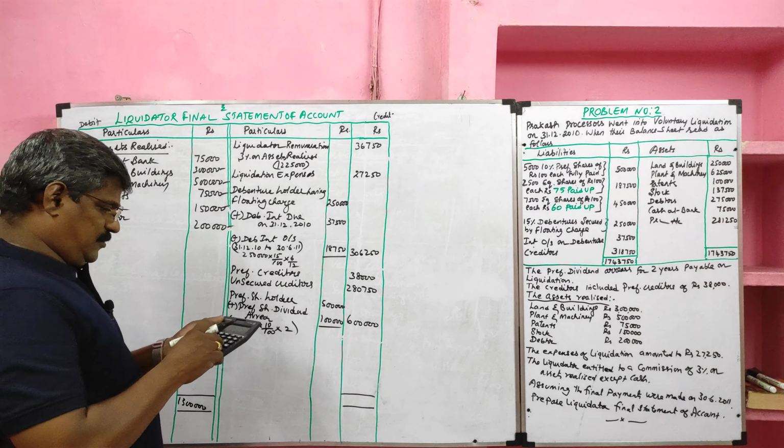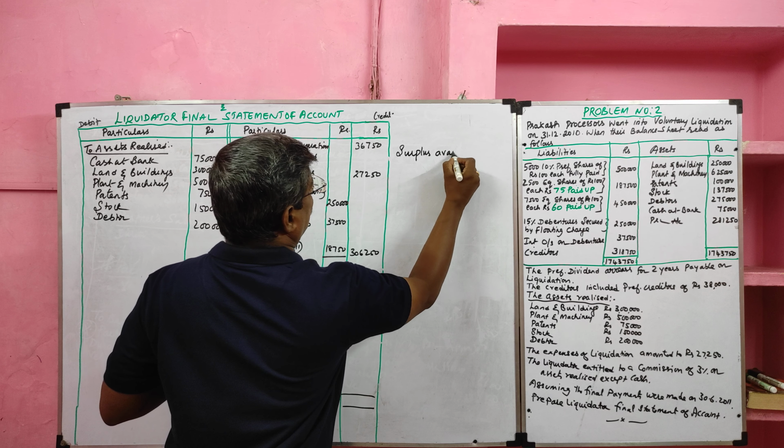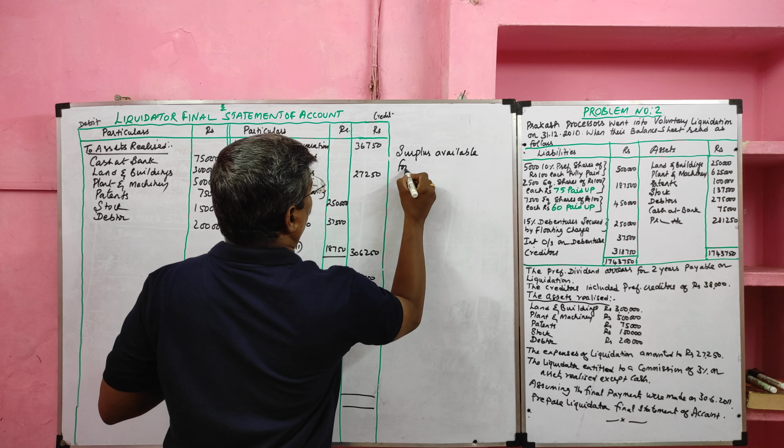The balance available is 11,000. This we call surplus available for the equity shareholder. We got 11,000 rupees. How did we get this 11,000? Total available fund 13 lakh, of which we have to deduct these payments. We'll get surplus of 11,000 rupees. Here we have two types of equity share.